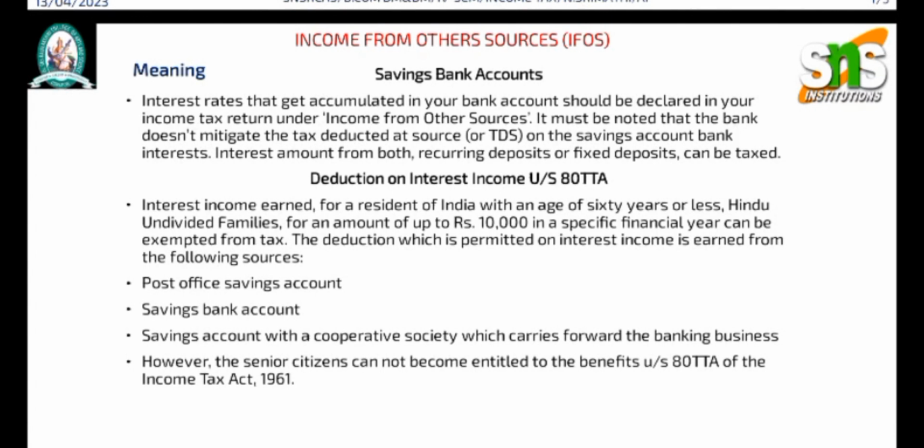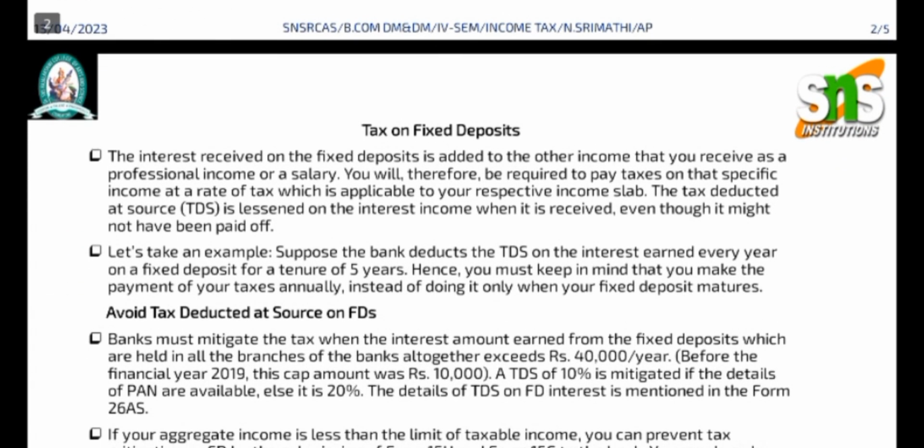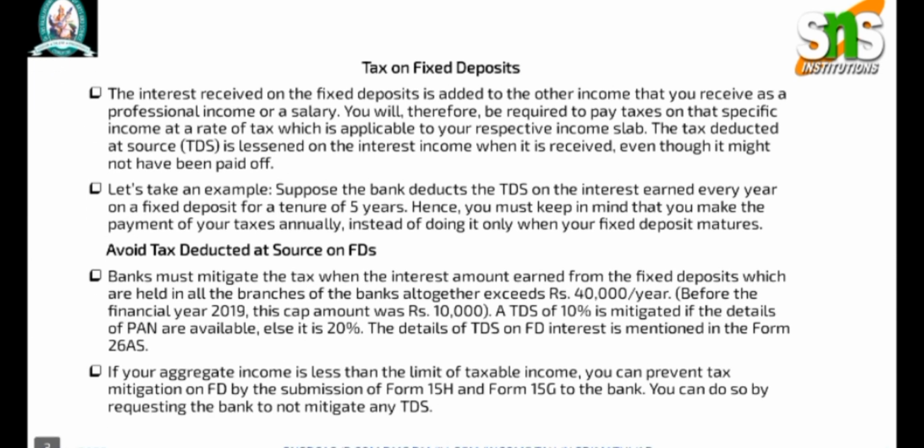The deduction which is permitted on interest income is earned from the following sources. First one is post office savings account, second one is savings bank account, third one is savings account in a cooperative society which carries on the bank business. However, the senior citizen can become entitled to the benefit under Section 80TTA of Income Tax Act 1961.